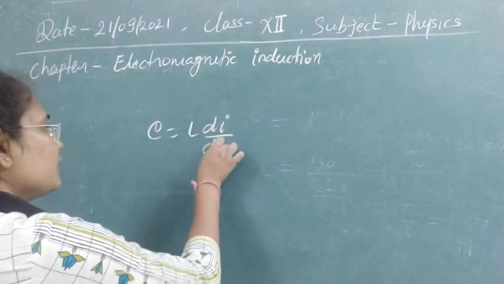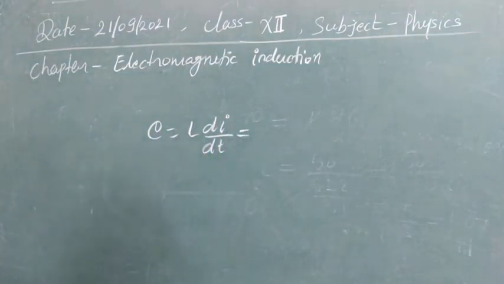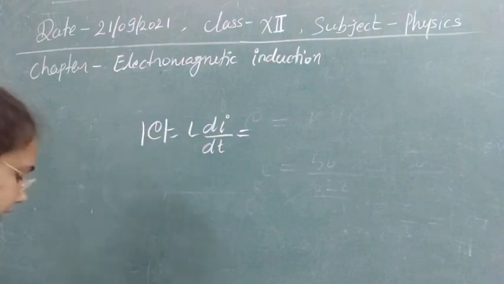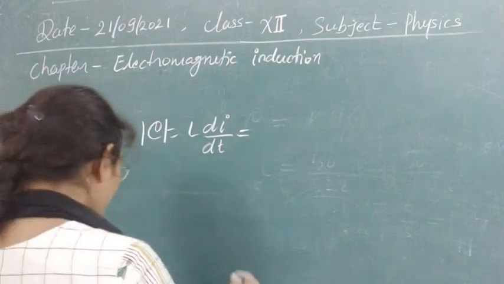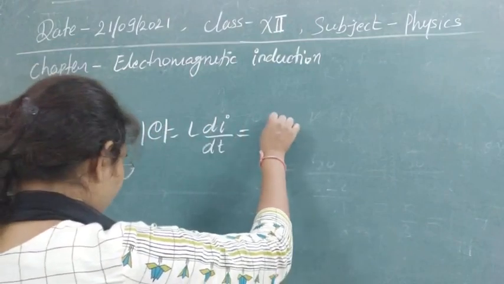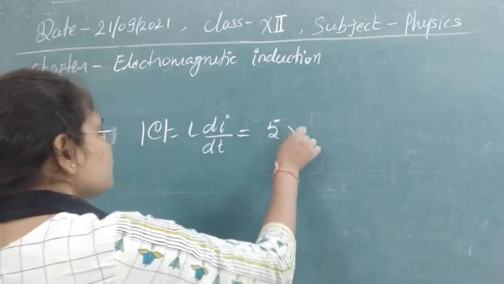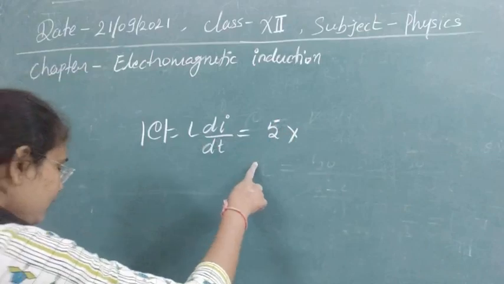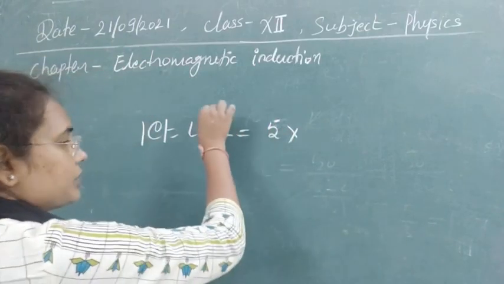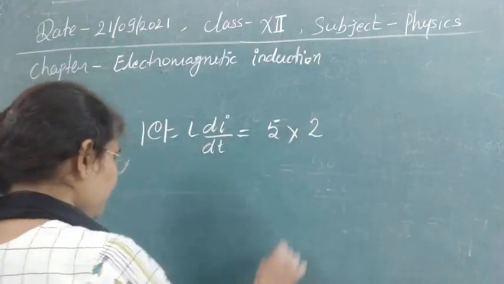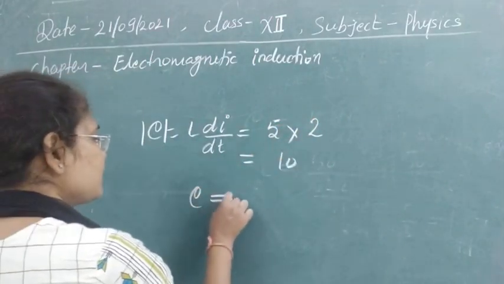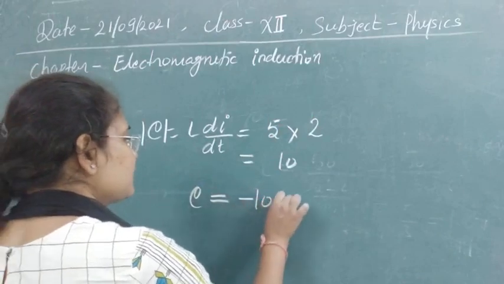E is equal to minus L di by dt; the minus sign I have not written yet, so for the magnitude let's write it first. L has value 5 Henry, and the rate of change of current is given as 2. So it means this is now 10. But when you consider the direction also, this will be minus 10 volt.